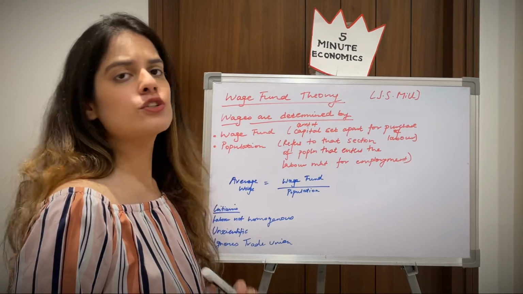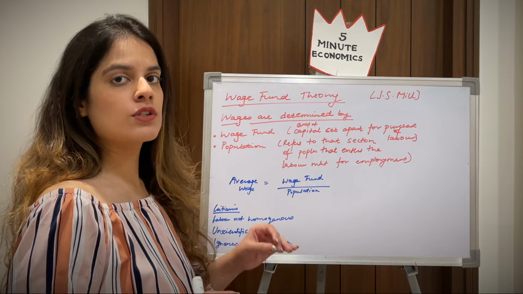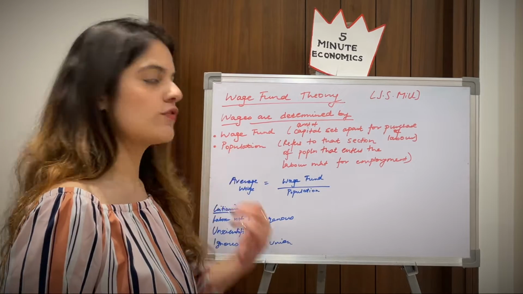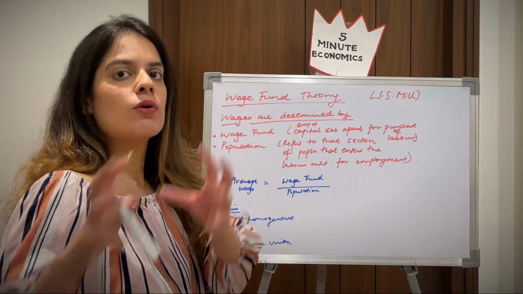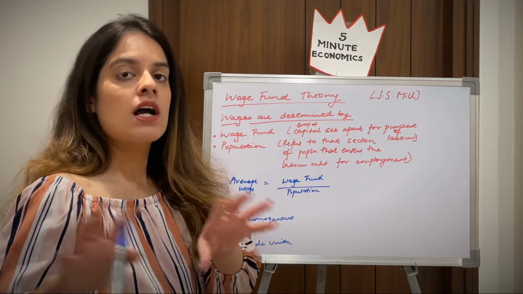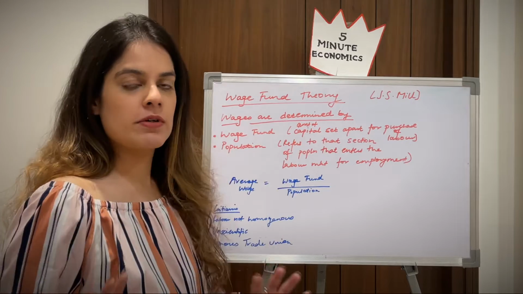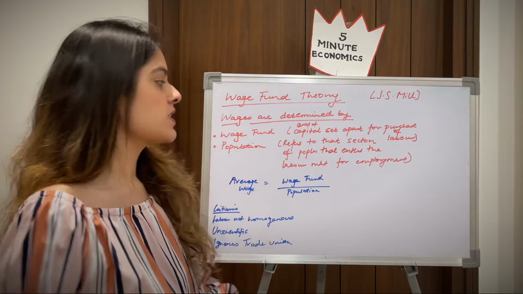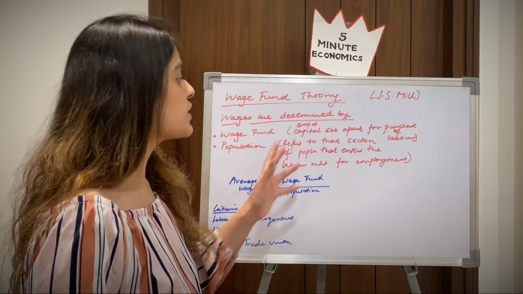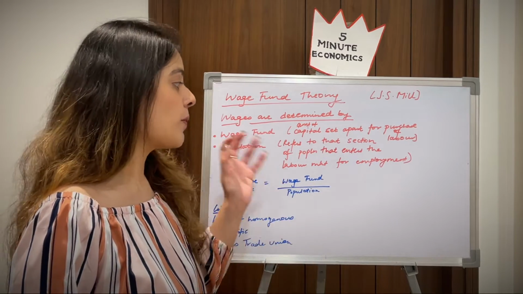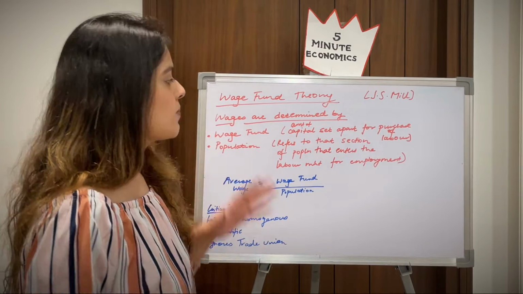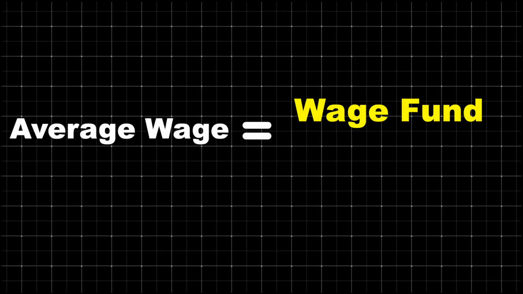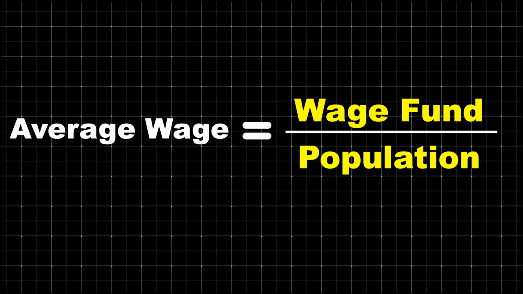So basically, according to J.S. Mill, wages are dependent on two factors. Number one, the wage fund, and number two, the population. What is wage fund? Well, wage fund is basically that amount of capital which an entrepreneur sets apart for the purchase of labor. So that is the fund he has kept for wages. Secondly, the population. Population refers to that section of the labor or population that enters the labor market for employment. So basically, he says by this formula, which you should remember, average wage is equal to the wage fund upon the population, because it rests on these two things.